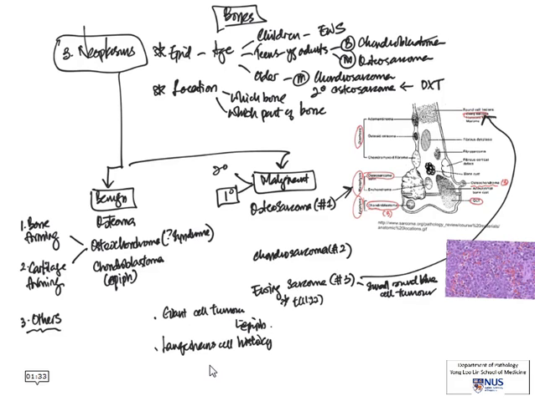Now, the other entity here is Langerhans cell histiocytosis. The Langerhans cell is a specialized type of macrophage, and these tumors typically show sheets of these macrophages. They are generally, most of the time, mononuclear, and very interestingly, they have a little groove in the nucleus, almost like the nucleus of papillary thyroid carcinoma.